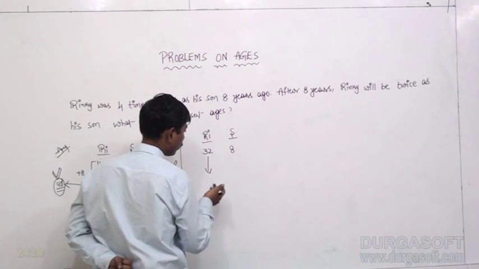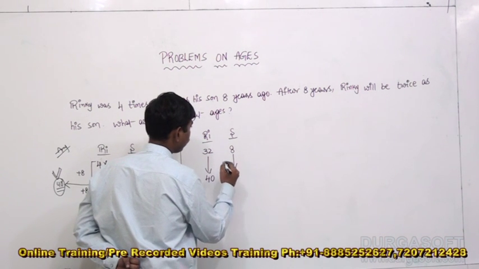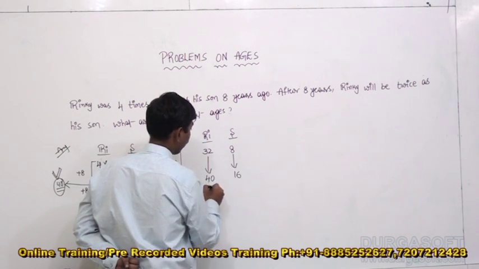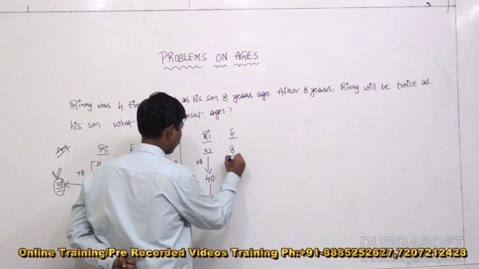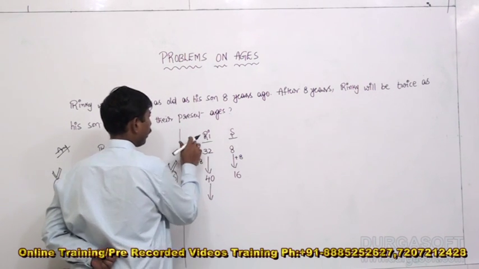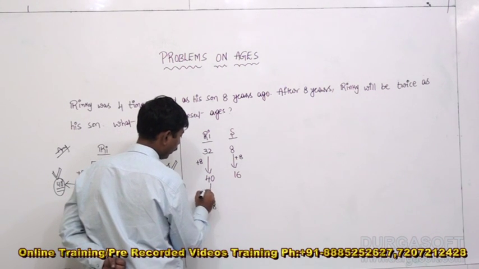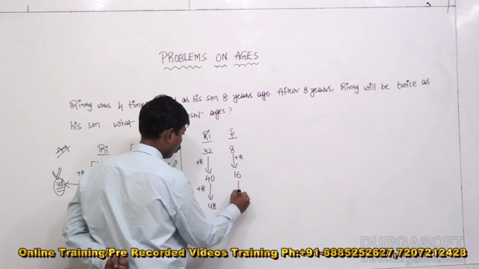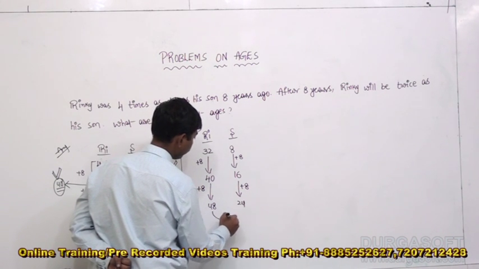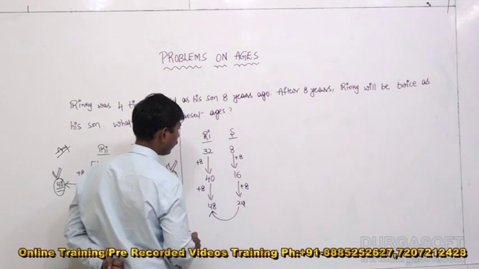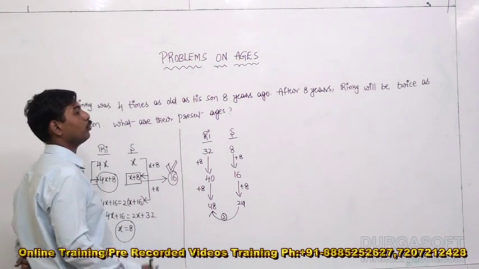After 8 years, at present, what about the age of Rinky? 40. At present, what about the age of Rinky's son? 16. After 8 years, great. After 8 years, what about the age of Rinky? Rinky's age would be 48. After 8 years, what would be the age of Rinky's son? 24. After 8 years, Rinky's age would be how many times Rinky's son's? 2 times 24, twice, 48. Like that we should do it, right?